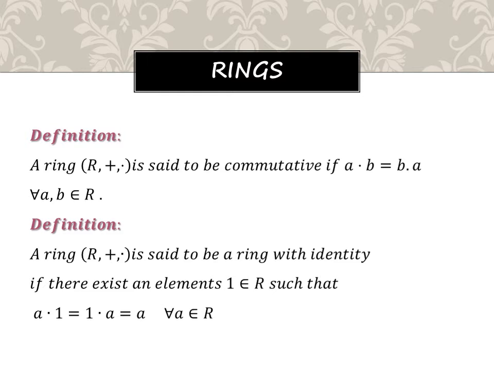Definition of ring with identity. A ring (R, +, ·) is said to be a ring with identity if there exists an element 1 belongs to R, that is the identity with respect to multiplication, such that a dot 1 is equal to 1 dot a is equal to a for all a belongs to R.